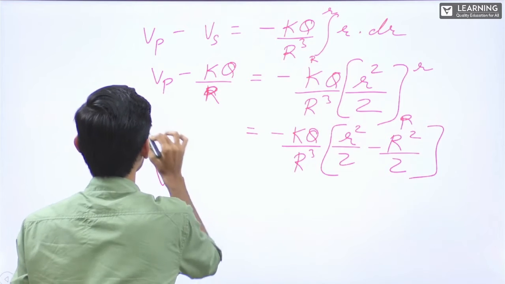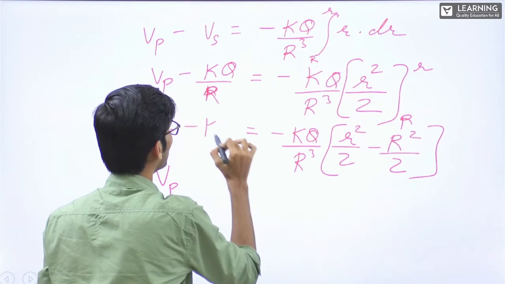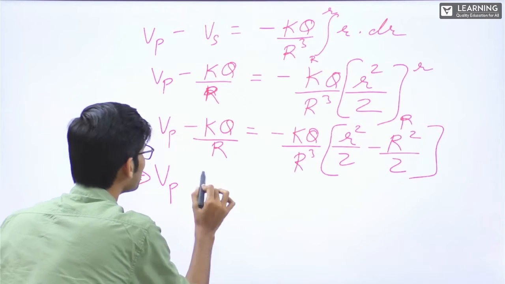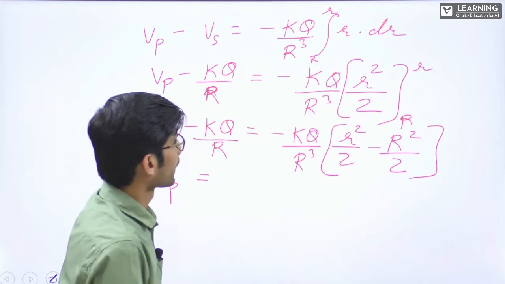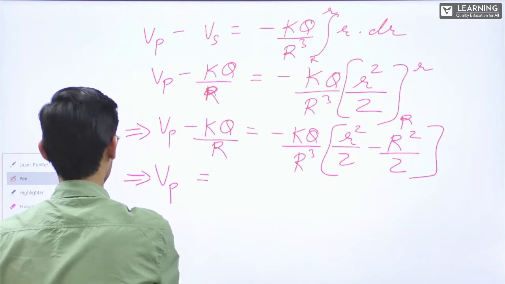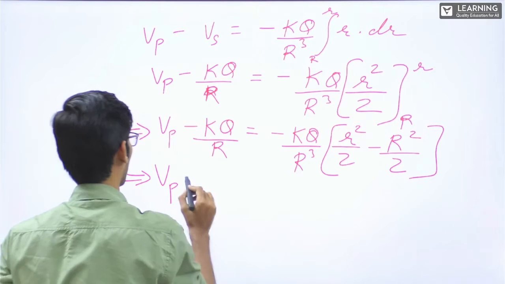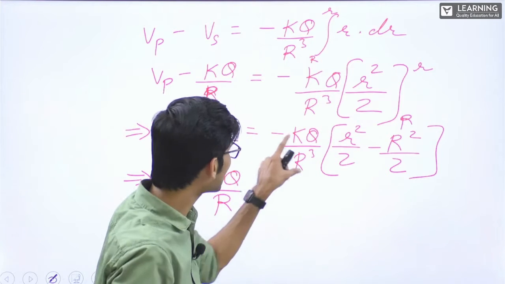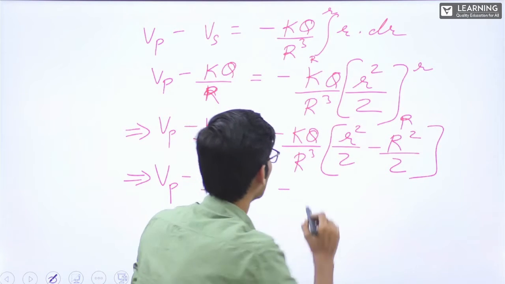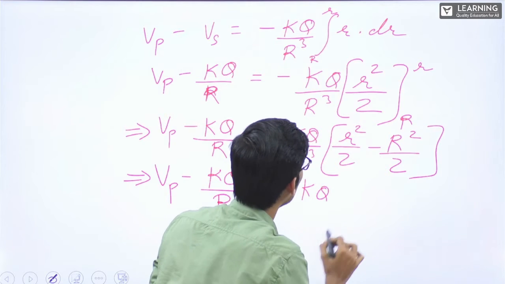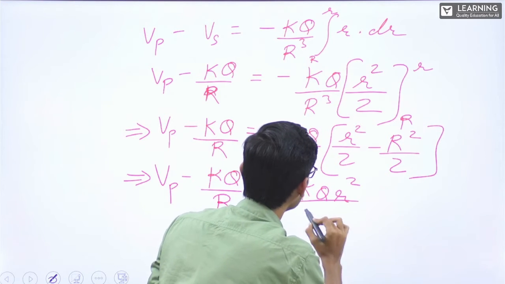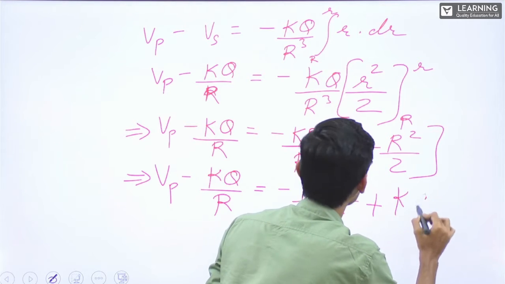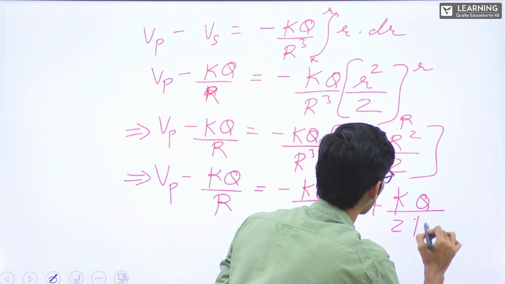Now this Vp is minus KQ by R. Let it be this side only. Now if I take this inside, it will be minus KQ r square by 2R cube, plus KQ by 2R, right?